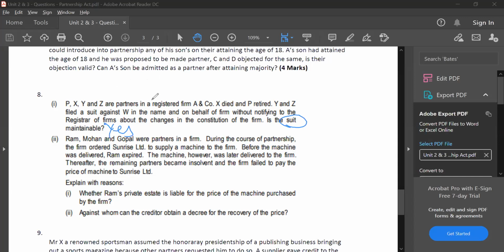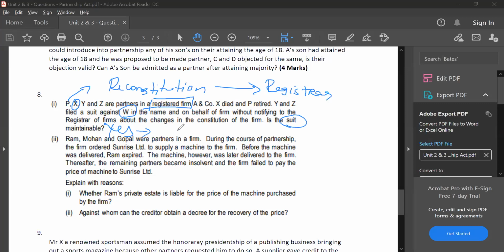What is happening? The firm is already a registered firm, but because one partner X has died and P has left the firm, there is reconstitution of the firm. They forgot to inform the registrar about this reconstitution and they filed a suit against the third party, W. They're asking, is the suit maintainable?